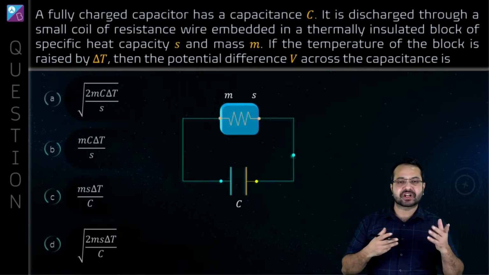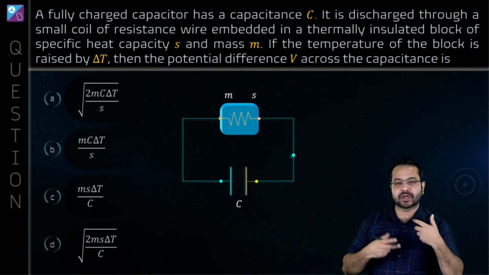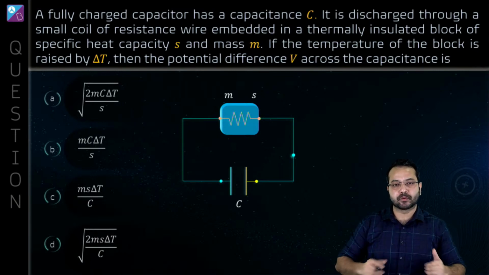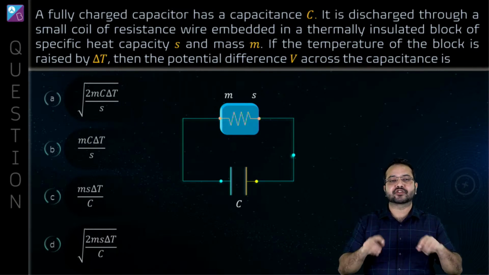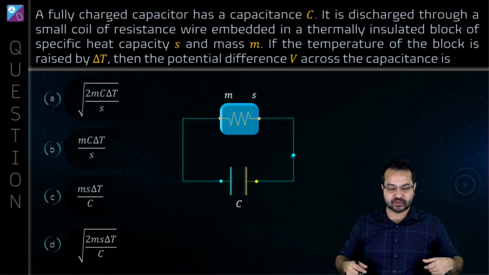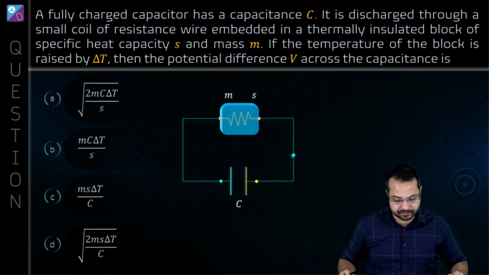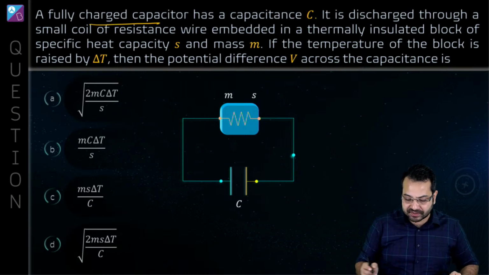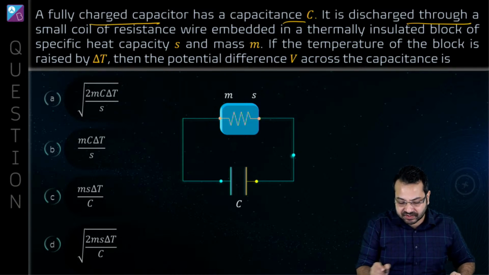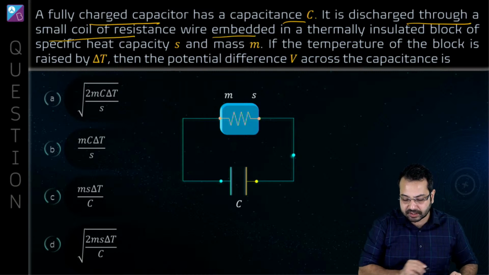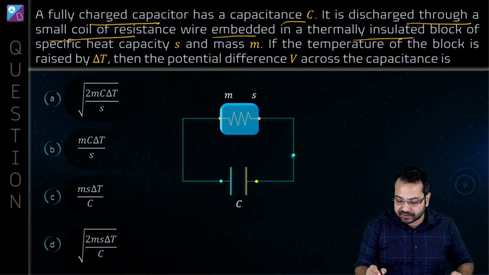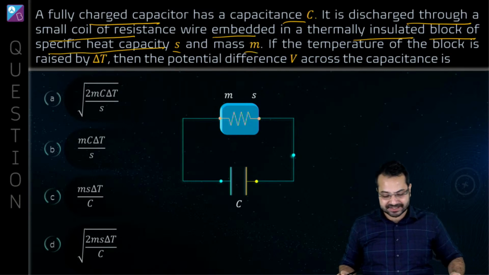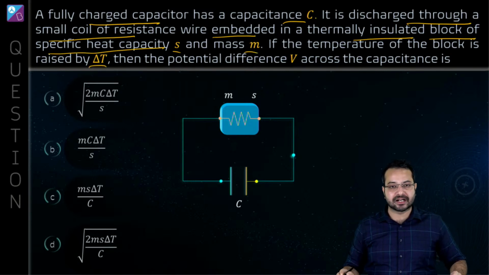Okay, so in the interest of time, I'm skipping a question because I don't want to repeat the concept. So let's go ahead with the session, and in the interest of time, we're going to do the most important questions. Okay, so let's get to this question. Now we have a capacitor. A fully charged capacitor has a capacitance C. It is discharged through a small coil of resistance wire embedded in a thermally insulated block of specific heat capacity S and mass M, if the temperature of the block is delta T.